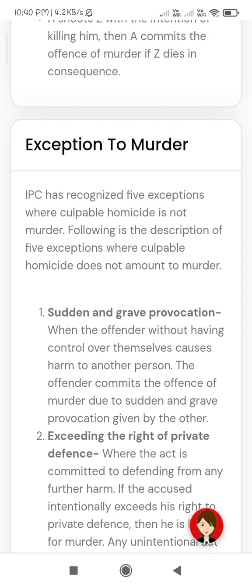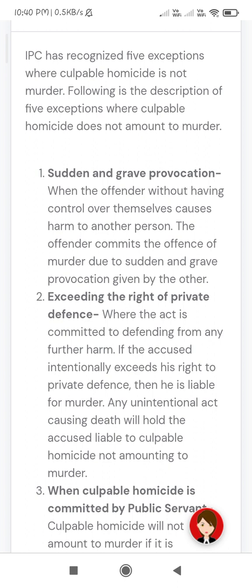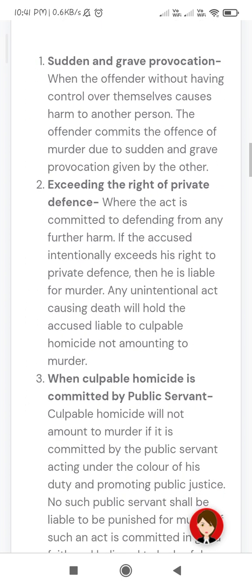IPC has recognized five exceptions where culpable homicide is not murder. Following is the description of the five exceptions where culpable homicide does not amount to murder. First, sudden and grave provocation: when the offender, without having control over themselves, causes harm to another person due to sudden and grave provocation given by the other.